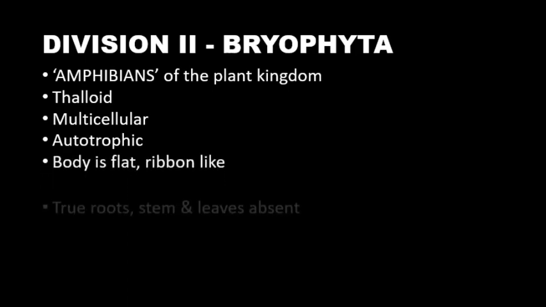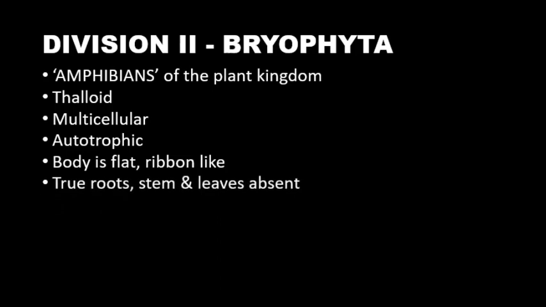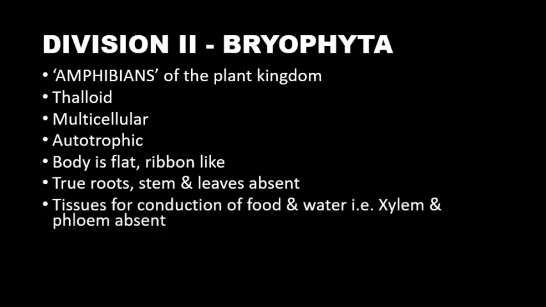They do not have roots, stems and leaves. That is, true roots, stems and leaves are absent. They have tissues which are similar to roots, stems and leaves, but they do not have any conducting system, that is, xylem and phloem are absent. Also, they reproduce through spore formation. This was all about the division Bryophyta. Let's look at a few examples of Bryophyta.